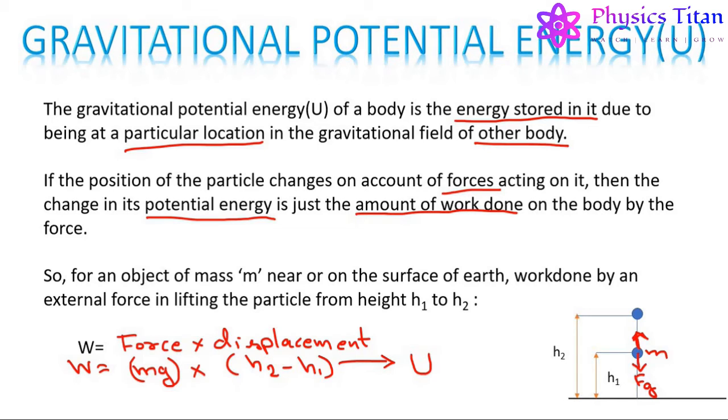Now, if the object is initially at the surface of Earth, that is h1 equals 0, then this work done becomes equal to mgh2.